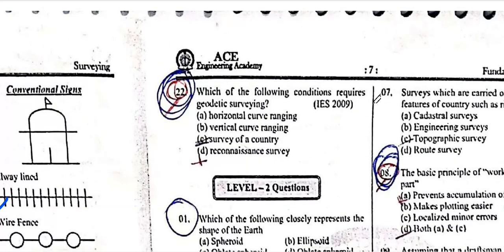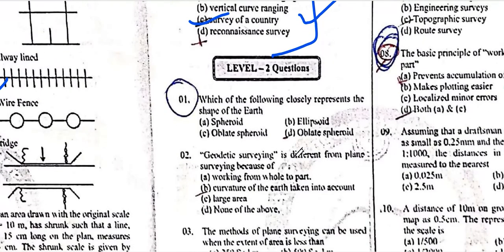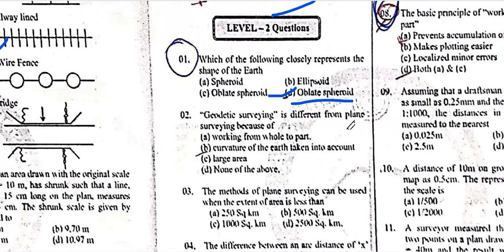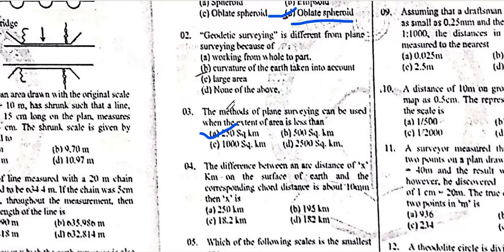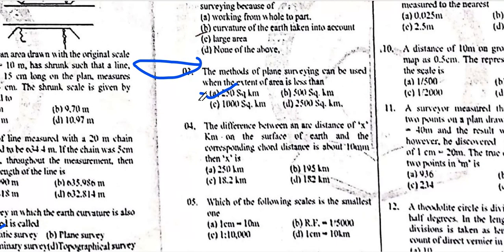Which of the following conditions requires geodetic surveying? Survey of the country requires geodetic surveying. Geodetic surveying is required for contouring. Which of the following closely represents the shape of the earth? Absolute spheroid. Geodetic surveying differs from plane surveying because the curvature of the earth is taken into account. 250 kilometers is for the use of only these things.